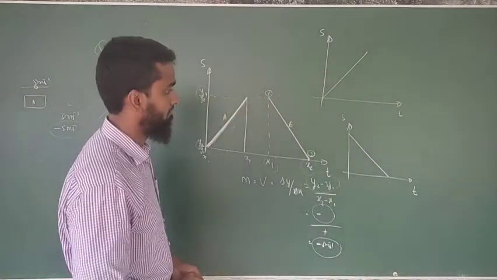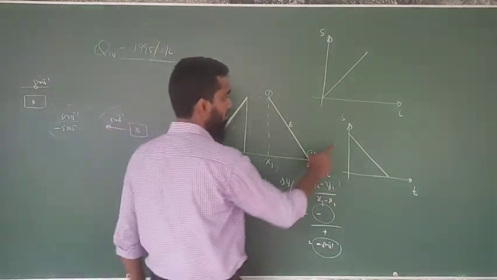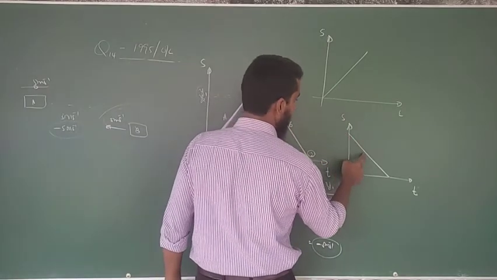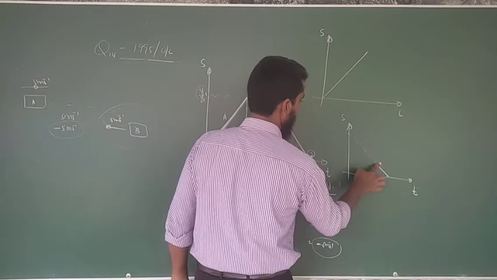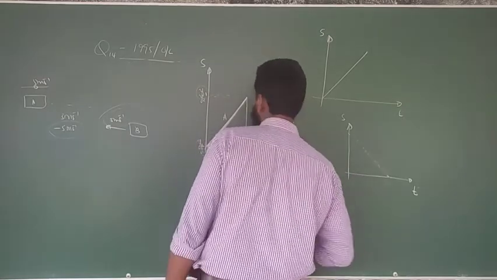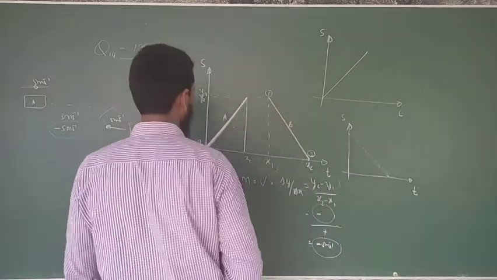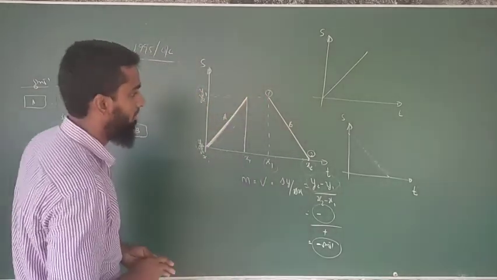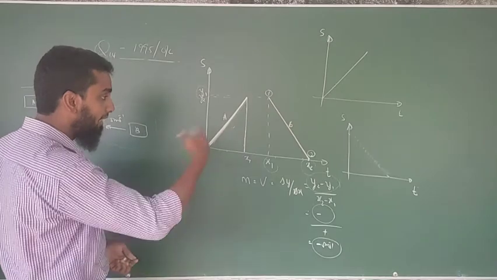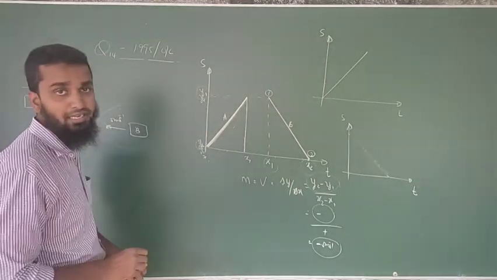That's it. Here also the displacement, a small thing that you have to explain. Another thing that you also have to explain here.